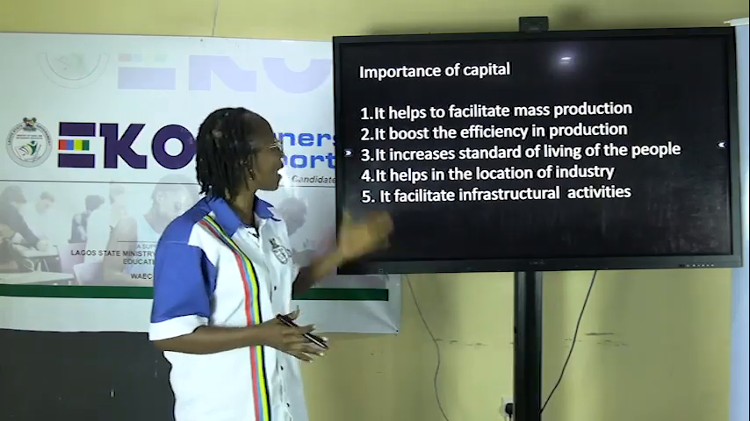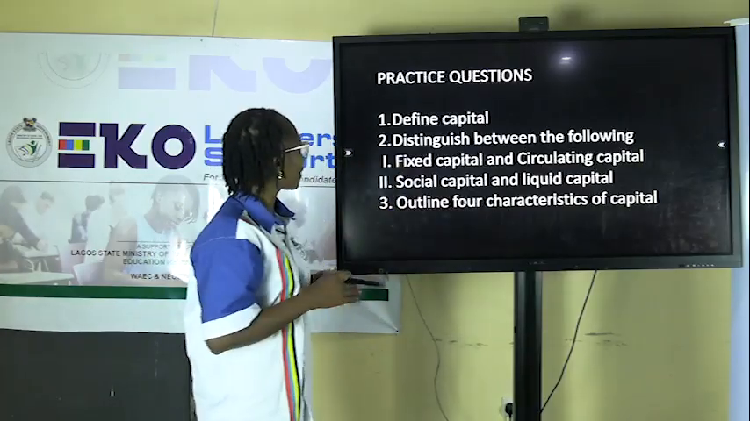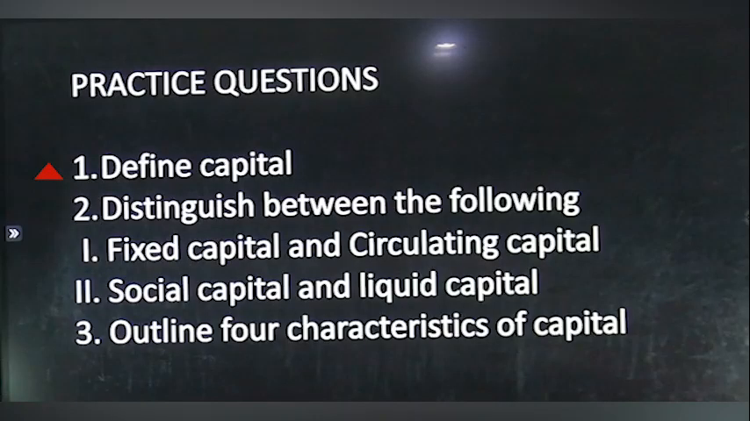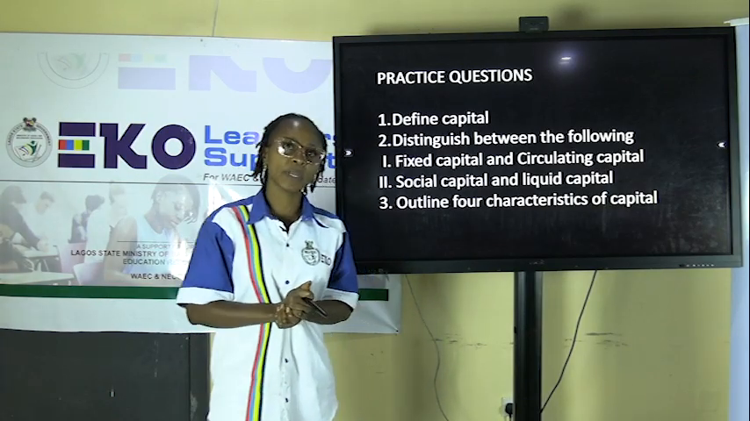Now we also have practice questions under this capital. Let's take a look at our practice questions. Now we have three main practice questions. Number one, define capital. Number two, distinguish between the following types of capital: fixed capital, circulating capital, social capital, and liquid capital. The last one, outline four characteristics of capital. I'm going to give you 30 seconds to read through the questions and try to attempt them.